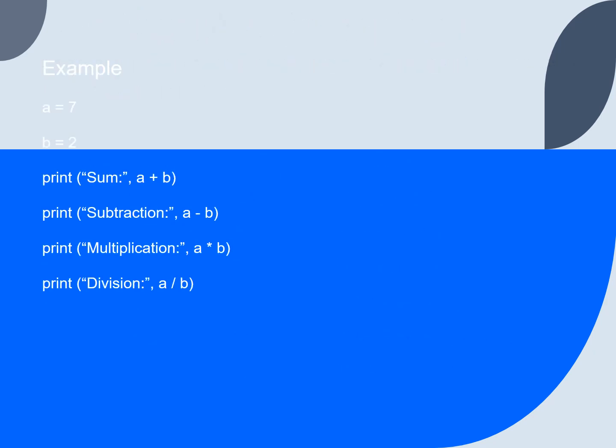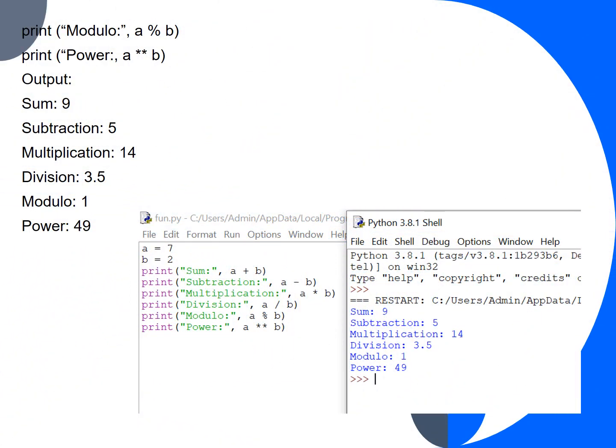For example, here we have a variable a which stores 7 and b equals 2. First we are printing the sum, so we write a plus b. Subtraction is a minus b, multiplication is a asterisk b, and division is a divided by b. Modulo is a percent b and power is a double asterisk b. Here the output, the sum, is 9 because 7 plus 2 equals 9. So we are calculating for various operations.